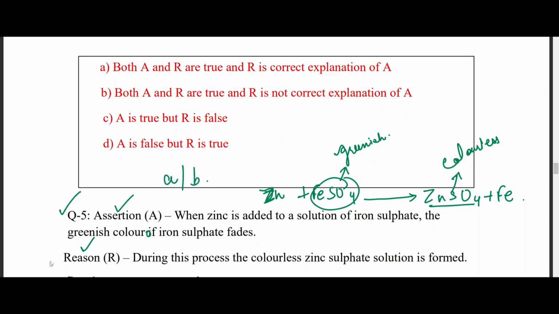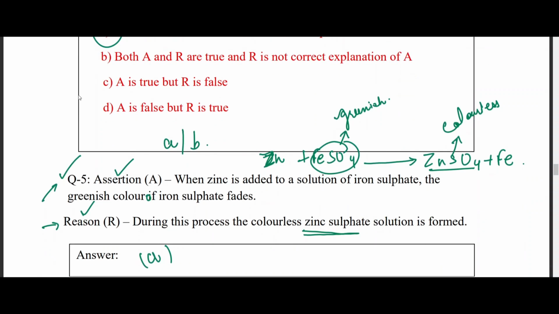Now, do you think it is the correct reason for this particular assertion? Yes, it is. Because the color fades because of the presence of or formation of zinc sulfate in the solution. And that is why R is the correct reason. So the answer is going to be A. That both A and R are true and R is the correct explanation of A.